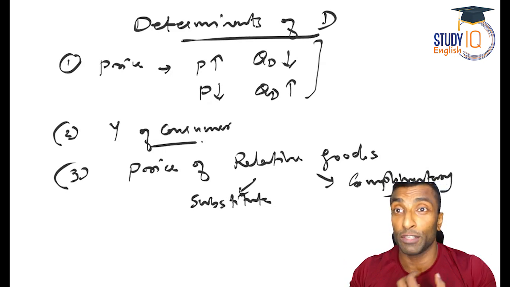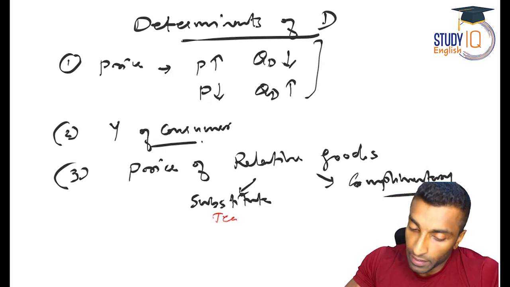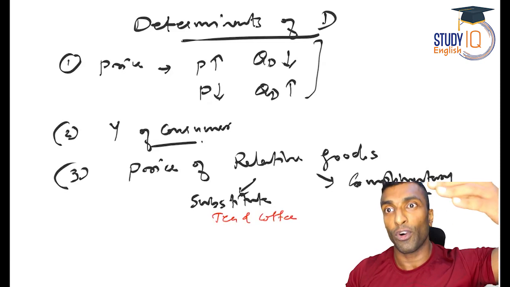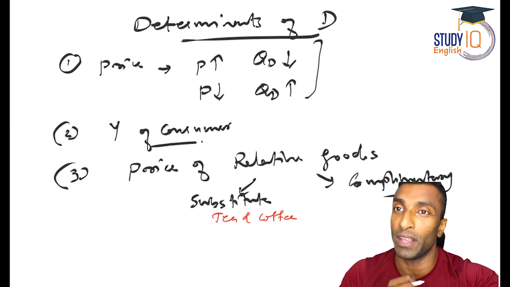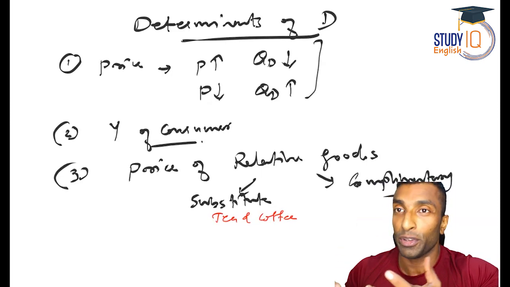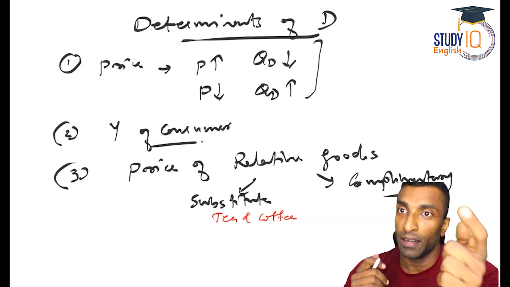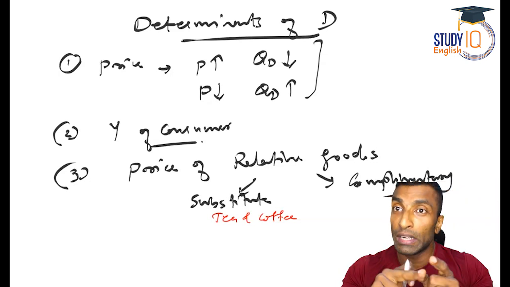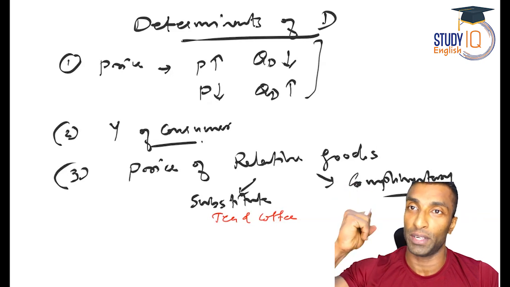Now what will happen in case of substitute good? Suppose let's take tea and coffee. Now price of tea increased. What will happen with price of coffee? Okay, forget about price of coffee. Let's talk about demand. Here we are talking about demand and price, right? So price of tea increased. Now you will not consume tea because price is increased. So you will shift to coffee. So when you shift to coffee, demand of coffee will increase.